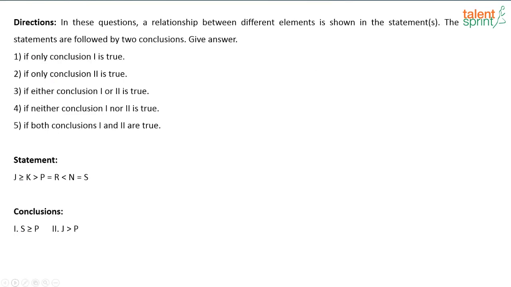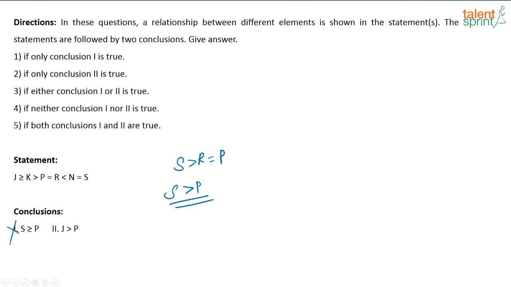Next question. So the next question is on coded inequalities. So try this and tell me what the answer is for this. Coded inequalities questions were easy in this paper. J greater than or equal to K greater than P equal to R less than N is equal to S. So how will you solve this? There's a statement and conclusion. According to the given statements, what is the relationship between S and P? You have S greater than R is equal to P, or obviously I can say S is greater than P.